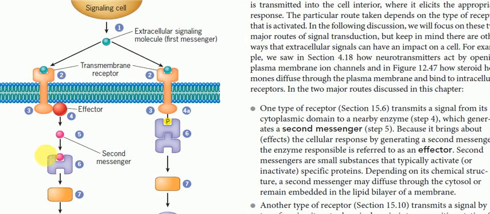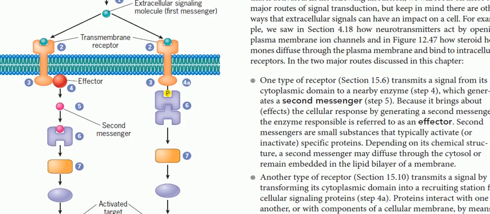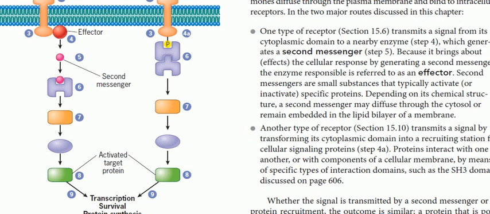Once the effector protein is targeted to another receptor, then a second messenger is activated. In a similar manner, third messenger and fourth messenger are activated. We can say there is a series of activation, in which various second, then tertiary, quaternary signals are activated in the same manner to create a whole effect in the cell, right? So this is a particular effect, such as transcription, survival or protein synthesis.